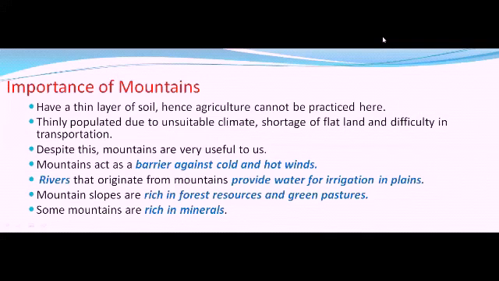Children, can you quickly remember a few rivers which we learnt last year that originated in our Himalayan ranges? Yes, River Satluj, Brahmaputra, Ganges or Ganga. Very good. So these are the rivers that originate from mountains, and where do they flow? They flow in plains, and make the plains very fertile.